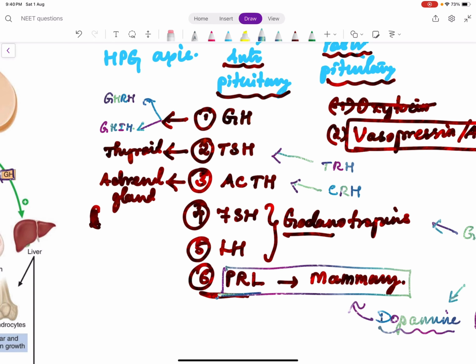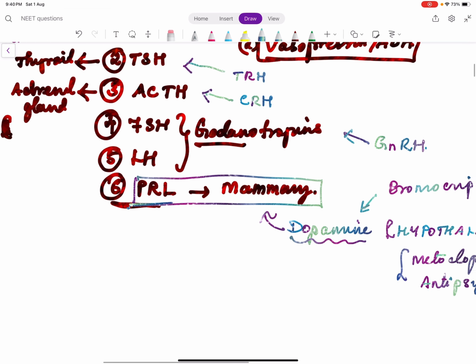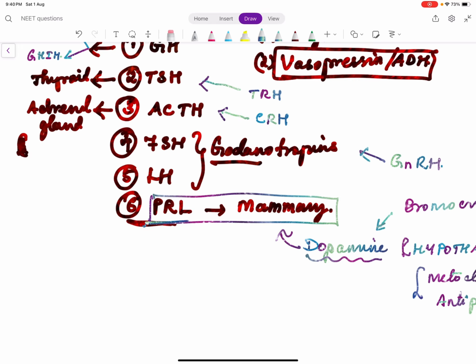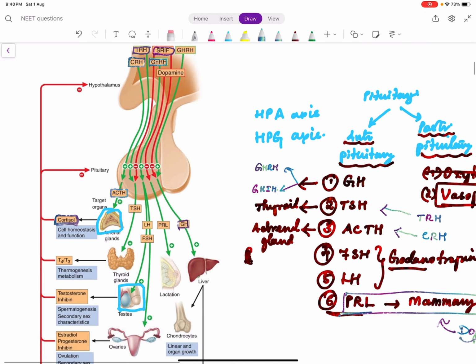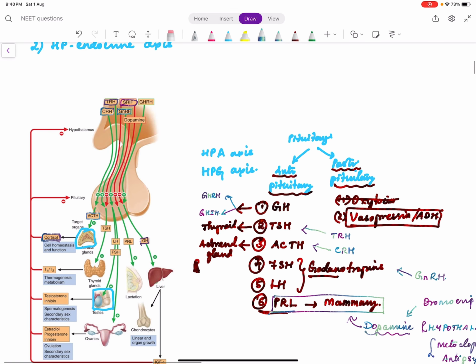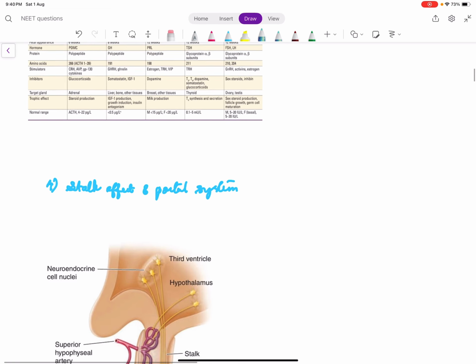So growth hormone has a dual control from the hypothalamus. It is controlled by a releasing hormone as well as an inhibiting hormone. Whereas prolactin has only an inhibitory mediation from the hypothalamus, which is dopamine. So this is in detail about the hypothalamo-pituitary axis.